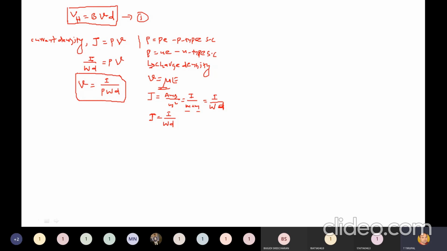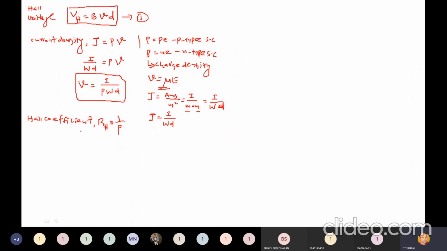Now here, the first equation is telling you about Hall voltage. Now we have a coefficient, the Hall coefficient. That Hall coefficient RH is equal to 1 by rho.